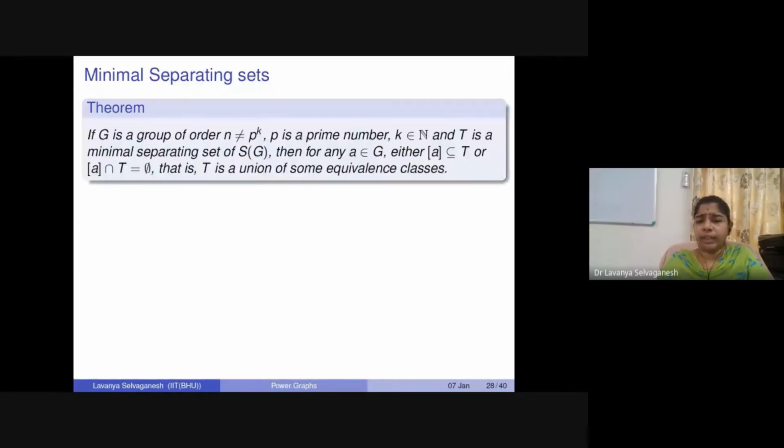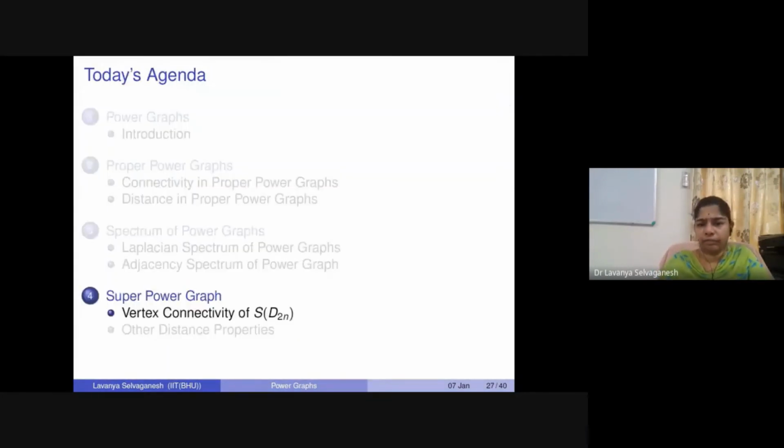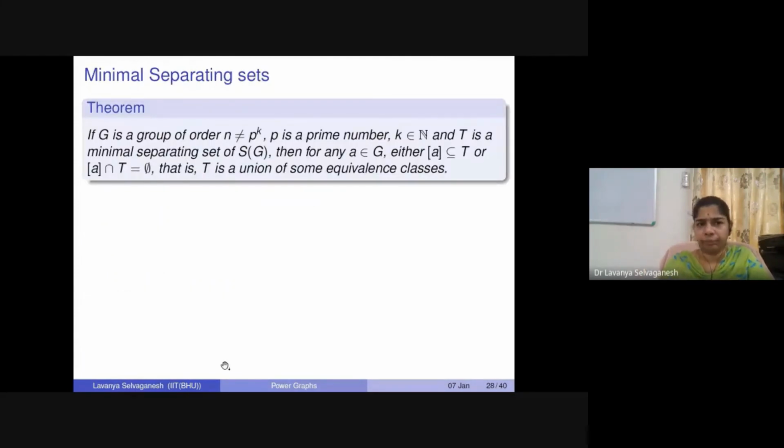So what can we say about the vertex connectivity of such a graph, the superpower graph of D_2n? To talk about the vertex connectivity, we start by finding the minimal separating sets. So how will the structure of the minimal separating set look?